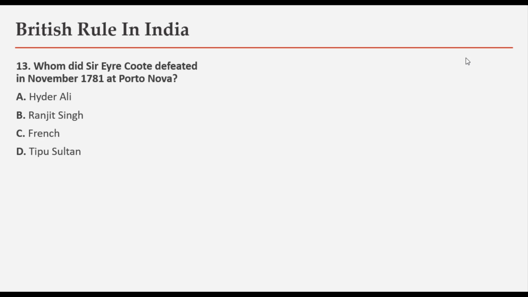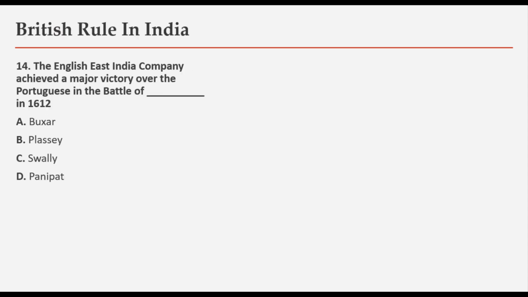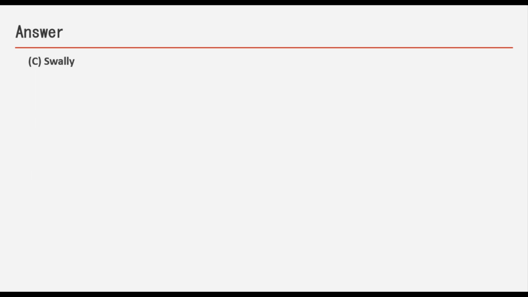Moving on. Whom did Sir Eyre Coote defeat in November 1781 at Porto Nova? Options are Hyder Ali, Ranjit Singh, French or Tipu Sultan. And the answer is Hyder Ali. Next question. The English East India Company achieved a major victory over the Portuguese in the Battle of blank in 1612. Options are Buxar, Plassey, Swali or Panipat. And the answer is Swali.